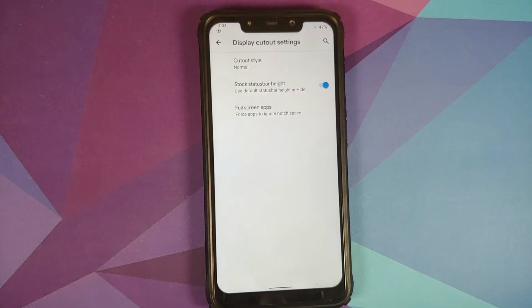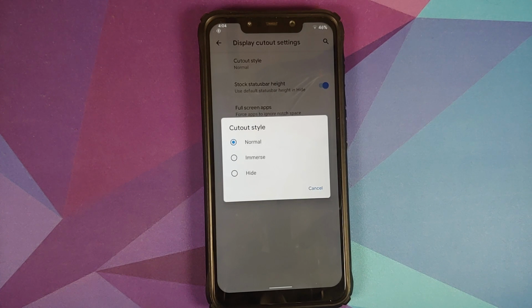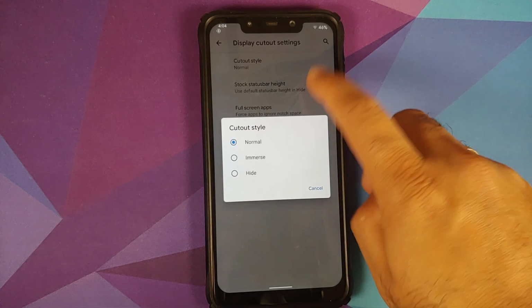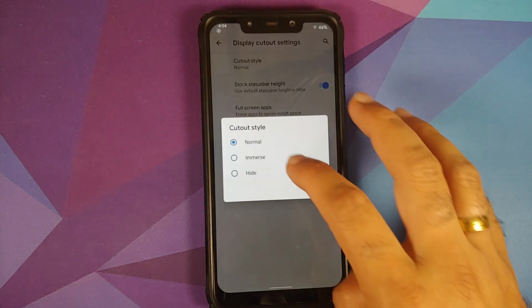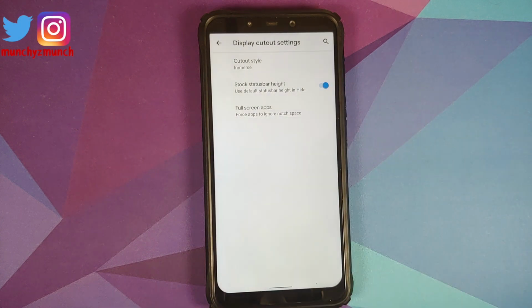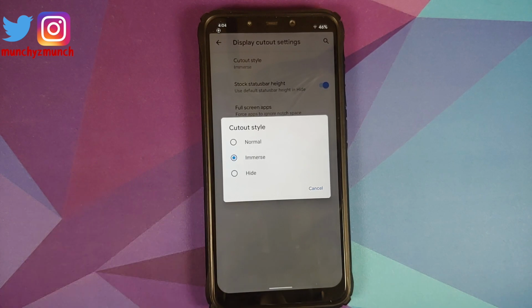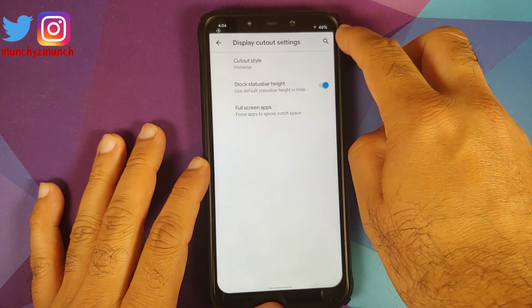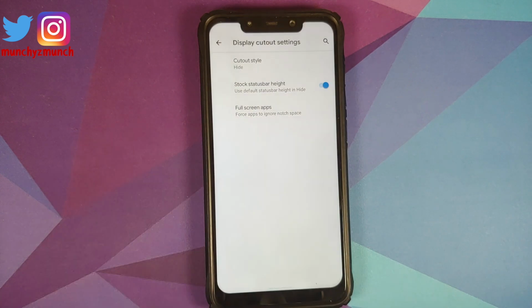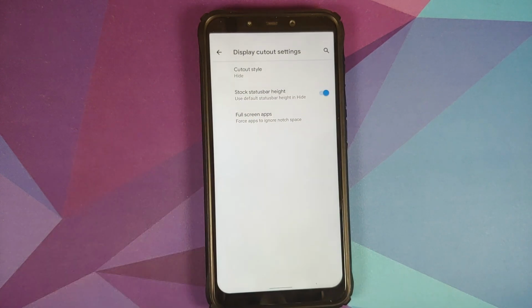Then display cutout settings are also present, three different options for your notch: normal, which is right now, it is in normal mode; then immersive mode, this is wherein your time and the status bar is black, here it is on your screen right now; and hide, wherein everything shifts down a little.